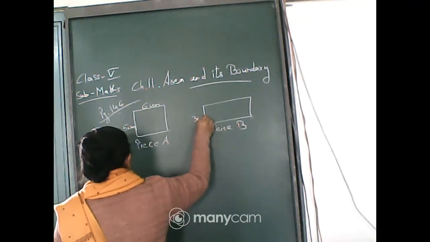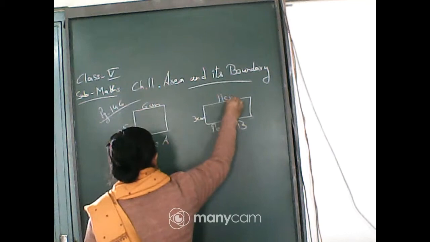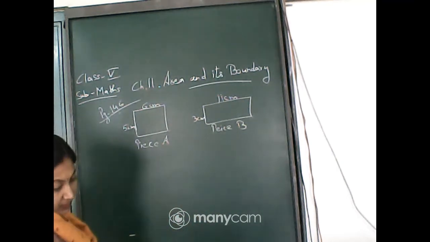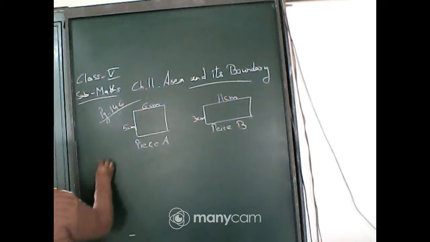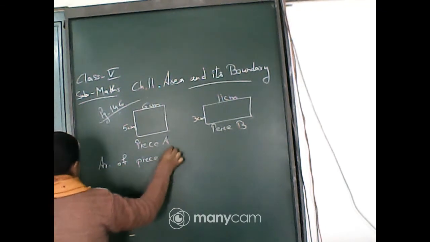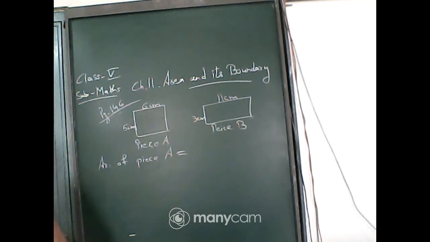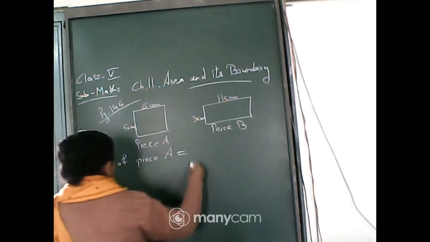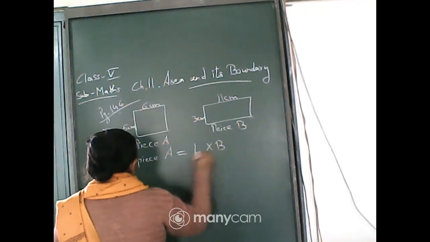For piece B, this is given 3 and this one is given 11 centimeter, isn't it? So, first of all, the area of piece A. Since we know the formula for area, that is length into breadth, isn't it?